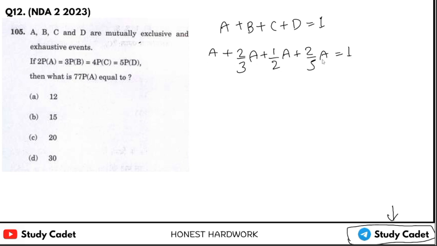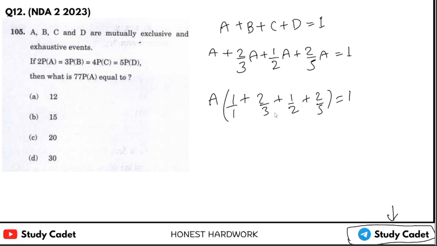So now we need to add every fraction. So A times (1 plus 2 upon 3 plus 1 by 2 plus 2 by 5) equal to 1.